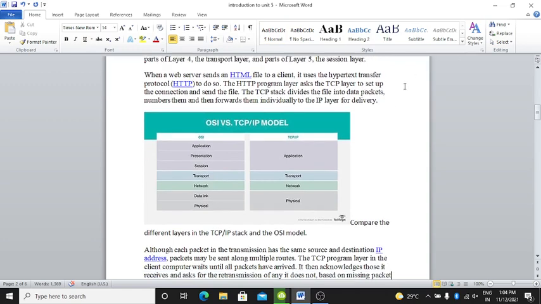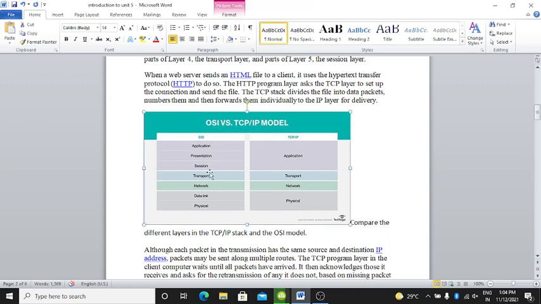Here is the OSI versus TCP/IP model. In the OSI model, there are 7 layers: application, presentation, session, transport, network, data link layer, and physical layer. Right? In TCP/IP, there are only 4 layers. They are application layer, transport layer, network layer, and physical layer. Clear?